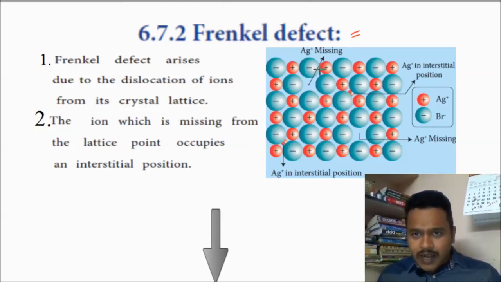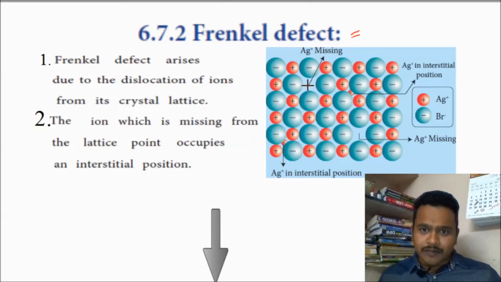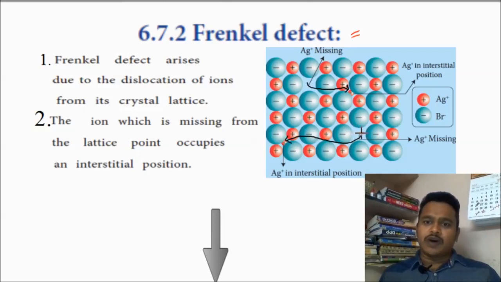See, all the red balls are cations. You can see a small cation is there. That cation is coming from here; actually, it should be located here. One Ag+ is missing, and that Ag+ is coming to the interstitial position of the crystal. And here also, this small Ag+ is coming from somewhere like this. An Ag+ vacancy is forming here. Here also Ag+ is missing, it is coming here.